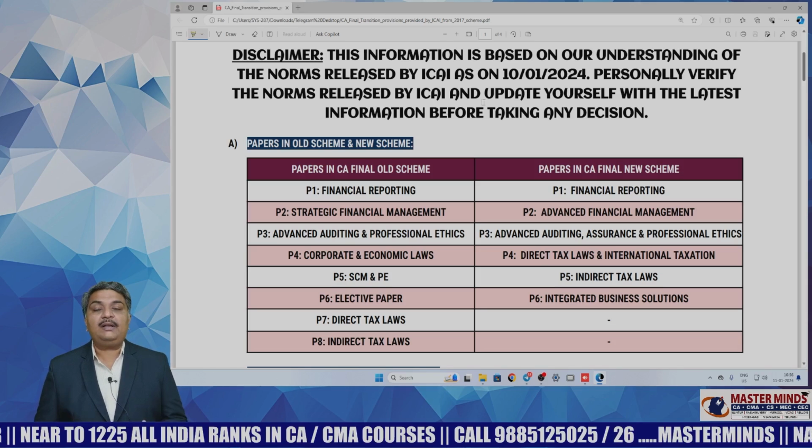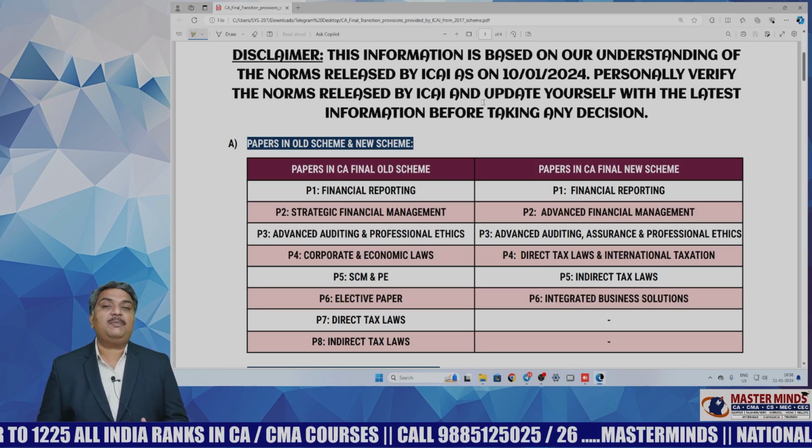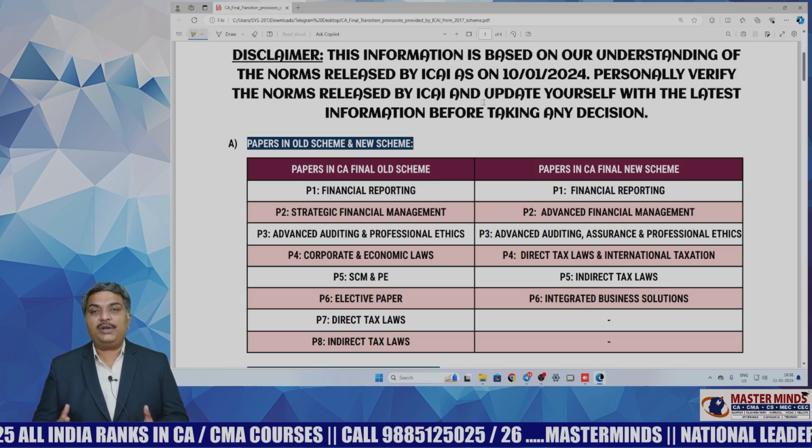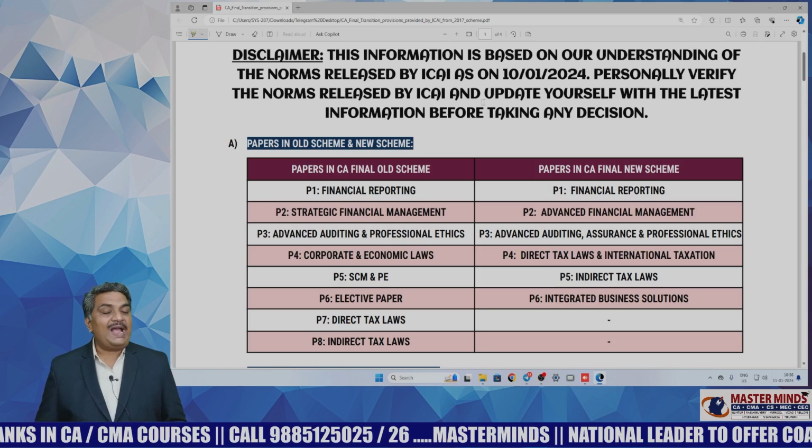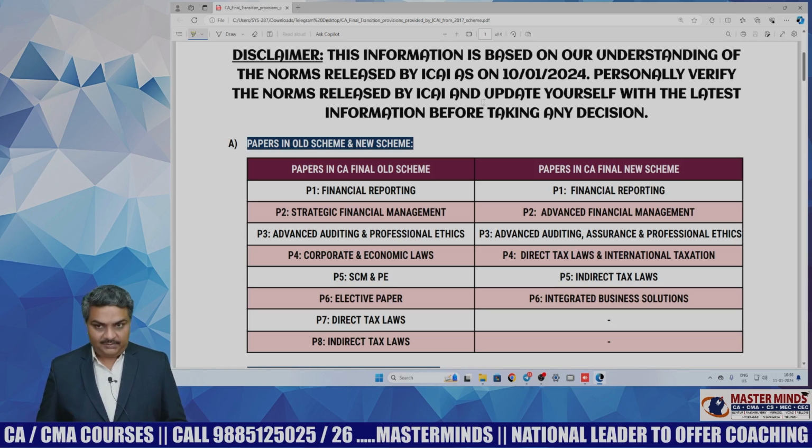We are only providing our understanding of the norms released by ICAI.